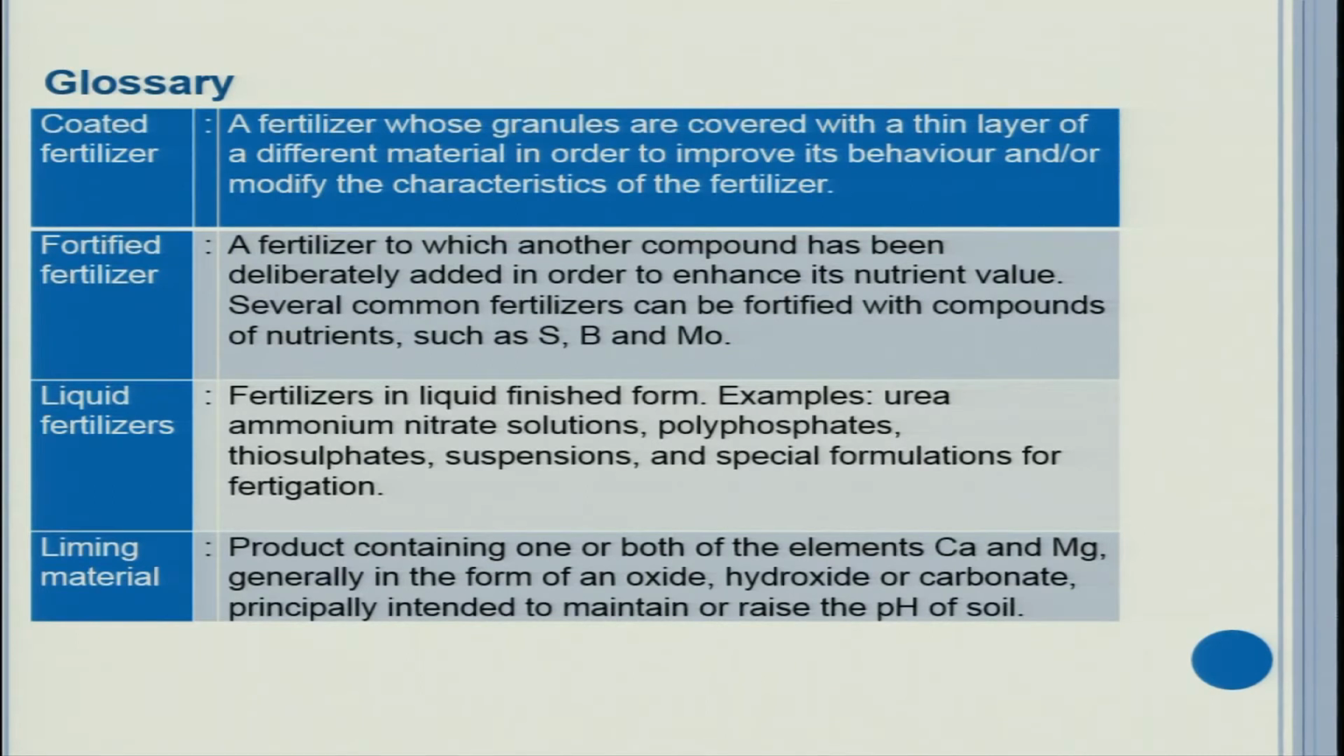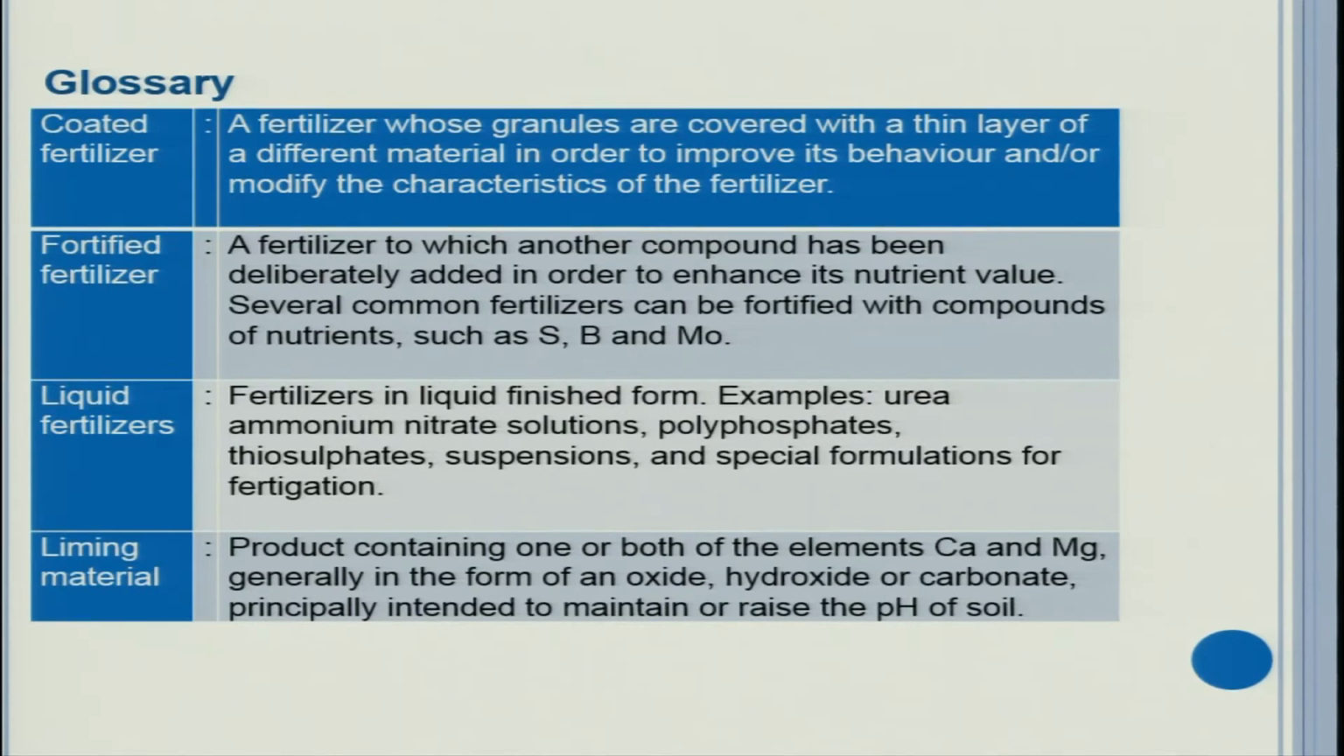Coated fertilizer: a fertilizer whose granules are covered with a thin layer of a different material in order to improve its behavior and/or modify the characteristics of the fertilizer. Most of the time coated fertilizers are made into slow release. Fortified fertilizer: a fertilizer to which another compound has been deliberately added in order to enhance its nutrient value. Several common fertilizers can be fortified with compounds of nutrients such as sulfur, boron and molybdenum. Like boronated urea, boronated SSP. So these are fortified fertilizers.